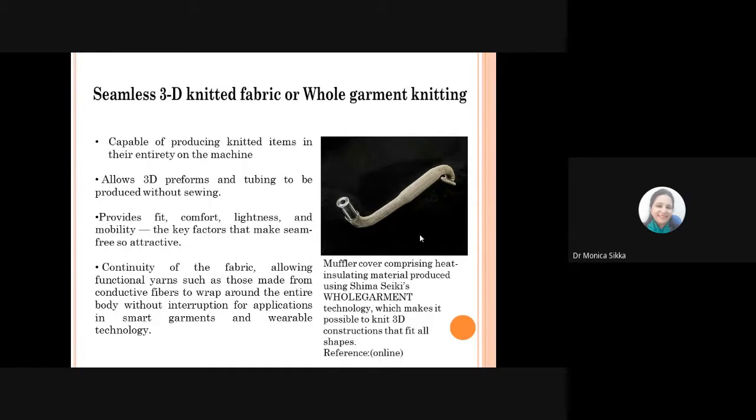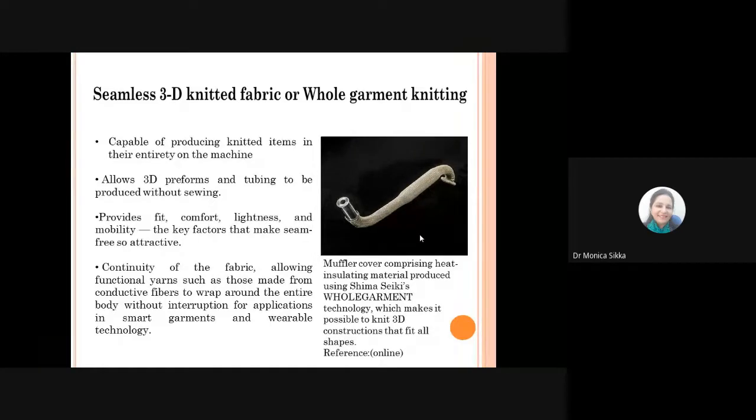Okay, fully fashioned is the preparation of the garment in pieces and then joining them together. So you don't have to cut the garment in that case; you are simply knitting the garment in particular shapes and finally sewing them together. But whole garment knitting would mean that you're producing the garment in tubular shapes and whatever shapes you require at particular areas, and you produce the whole t-shirt or the whole cardigan at the same time on the machine.